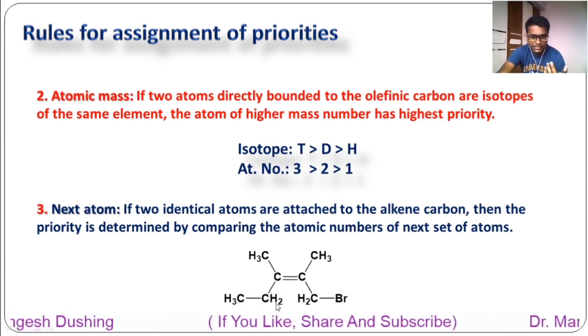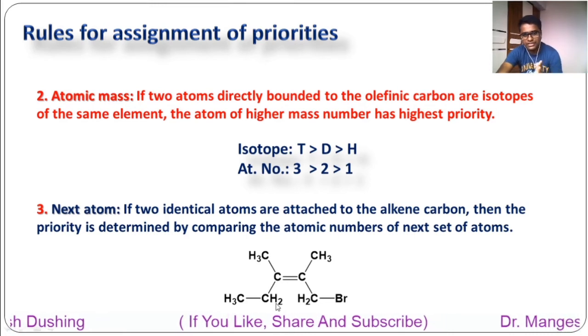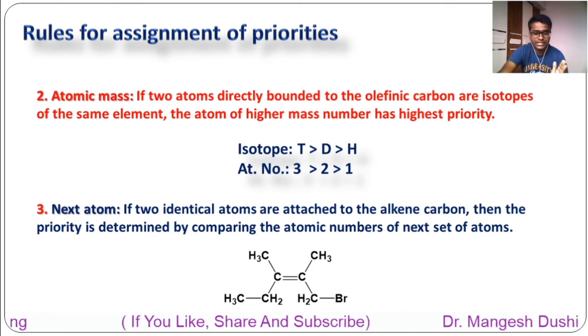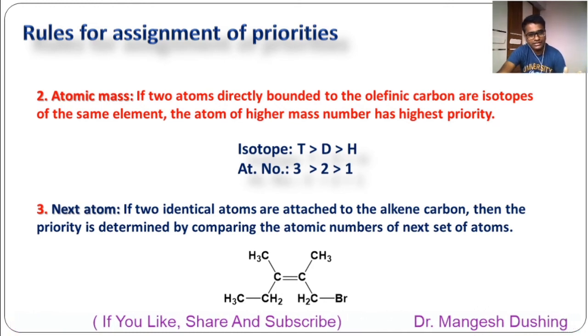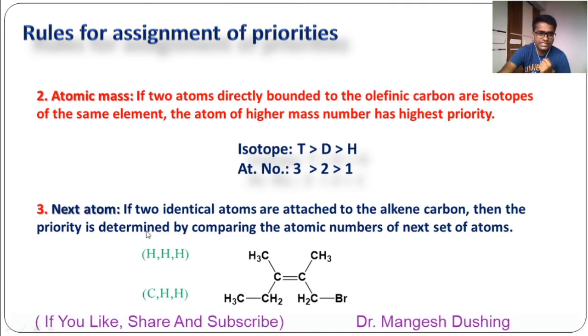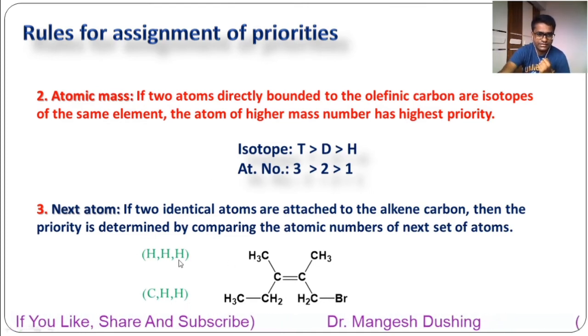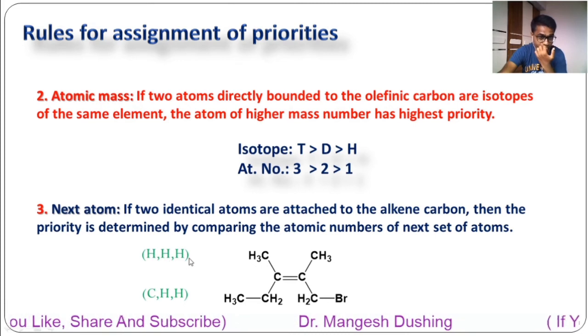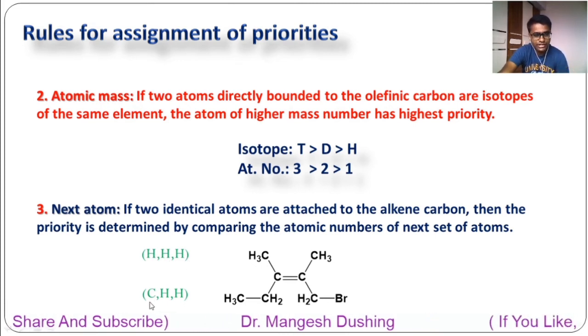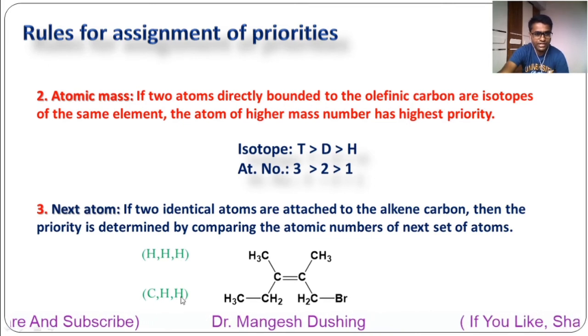Carbon and these 2 hydrogens. So carbon, hydrogen, hydrogen. Higher atomic number of carbon. That's why the first atom you have to write is carbon, then hydrogen and hydrogen. So in this way, these 3 atoms: hydrogen, hydrogen, hydrogen. While here, in decreasing atomic number, first you have to write carbon, hydrogen, hydrogen.